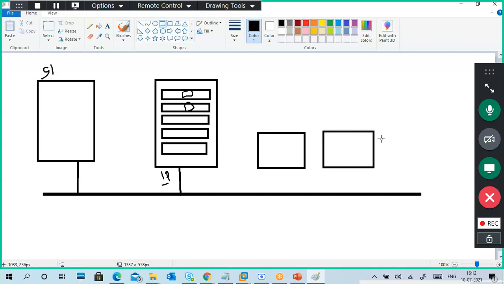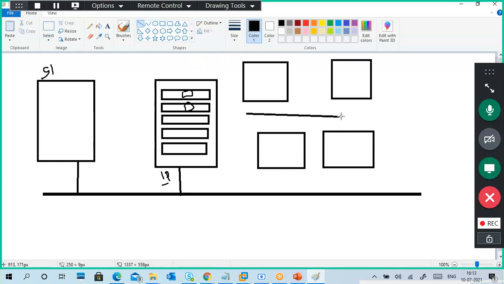I will ask one simple question here. I have a computer, and I have another computer. Both are connected in the network. For example, this is C1 and this is C2. C1 has some data, a folder. C2 wants to access this data. So what do we have to do to access data on a different computer?